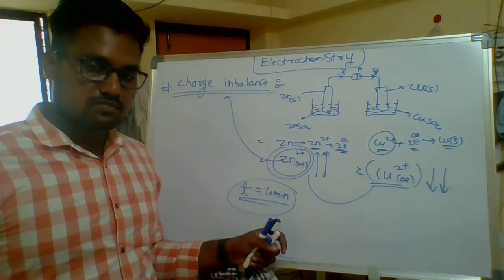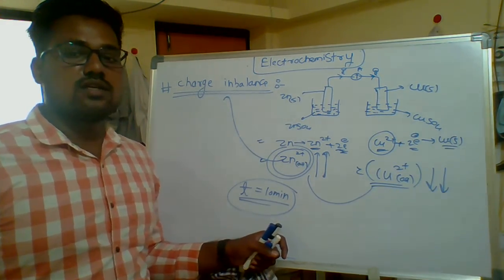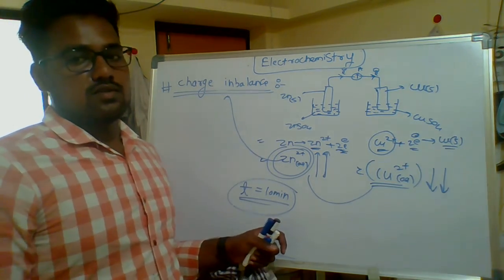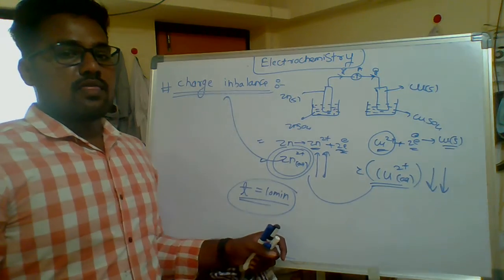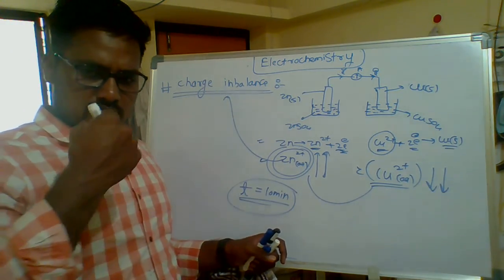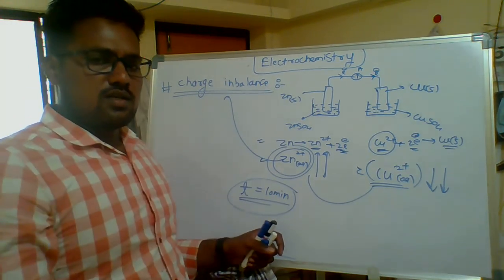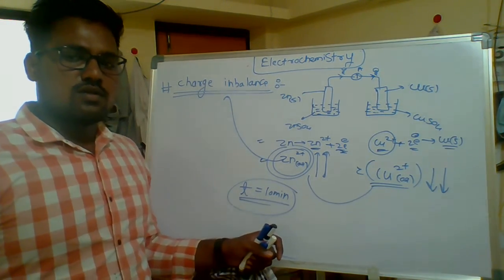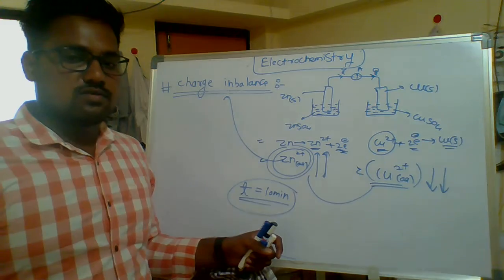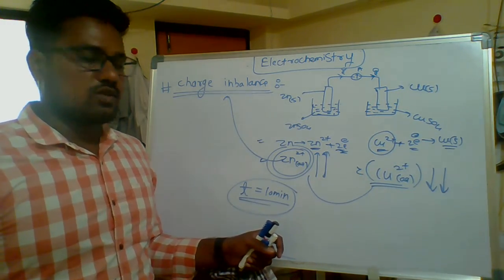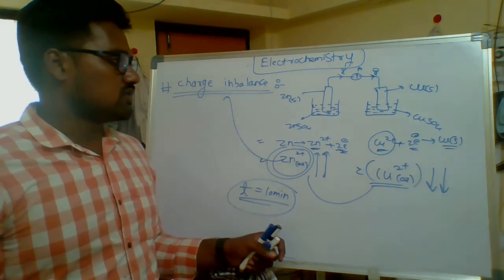One more term we already know is SRP, the standard reduction potential. Why do we take standard? Because of the standard pressure and 25 degrees temperature. Potential means every element has some potential, one may have more potential, one may have less potential. These are the terms.